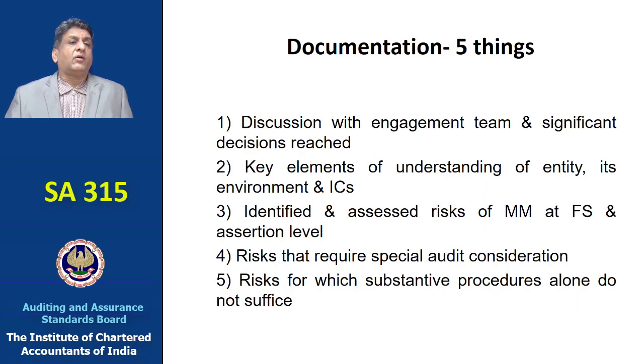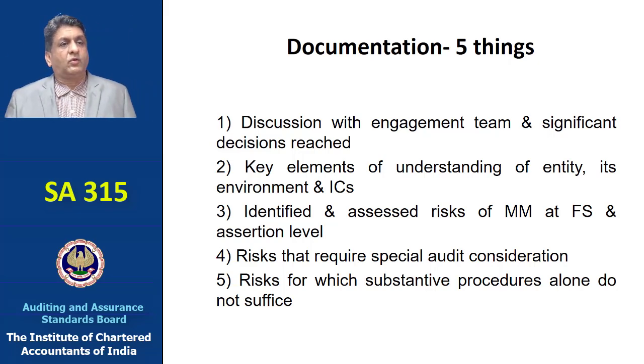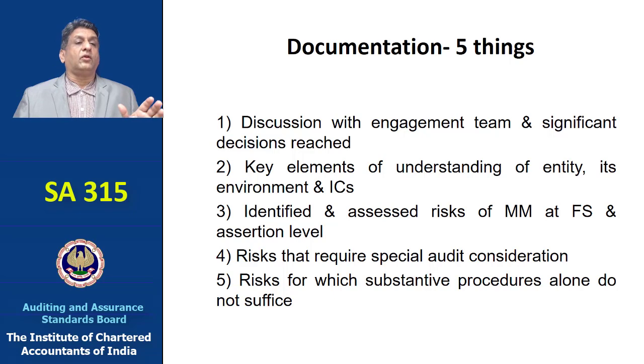And finally, we come down to the responses to those assessed risks. What are the things we need to document? So we need to document the discussions we have had with the engagement team and the significant decisions which have been reached. The key elements of understanding of the entity, its environment and its internal controls. The identified and assessed risks of material misstatement both at a financial statement level and at an assertion level. Risks that may require special audit consideration, and risks for which substantive procedures alone do not suffice.